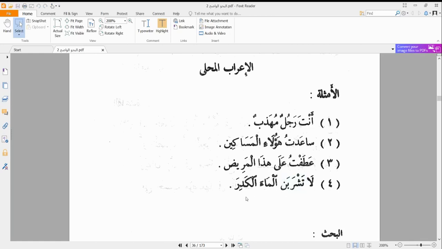However, we can see that it is coming after a la nahiya. If we remember our jazm al-fi'l al-mudari', one of the jawazim, one of those things that make a fi'l mudari' have jazm, is la an-nahiya, and that is what we have here, la tashrabanna. So this tashrabanna is a fi'lun mabniyun, but it is standing in the place of something that is jazm. It is fi mahalli jazmi. So that is how we talk about i'rabul mahalli.